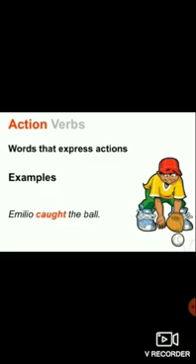In this example, Emilio caught the ball. What is the action? Catching the ball is the action. So caught, past tense of catch. He caught the ball. Caught is the action which is taking place.